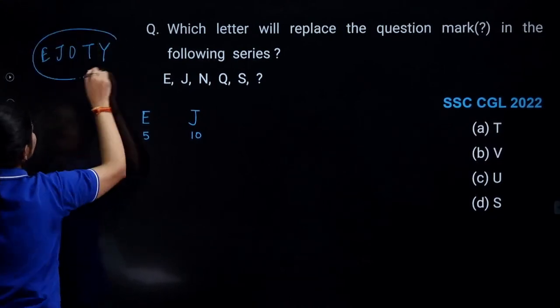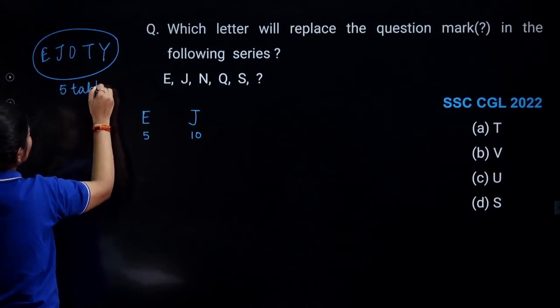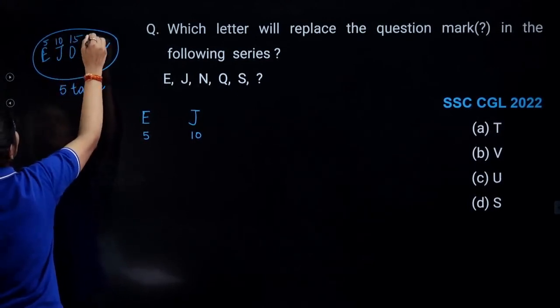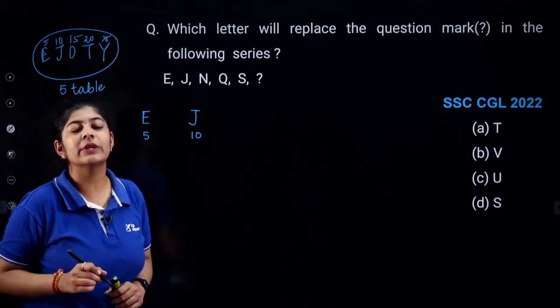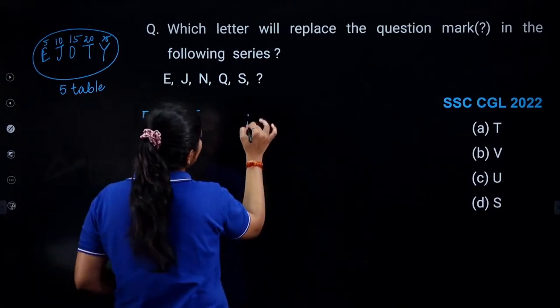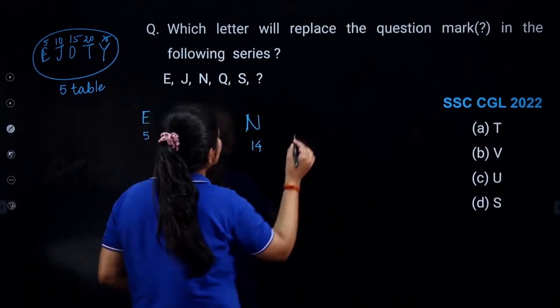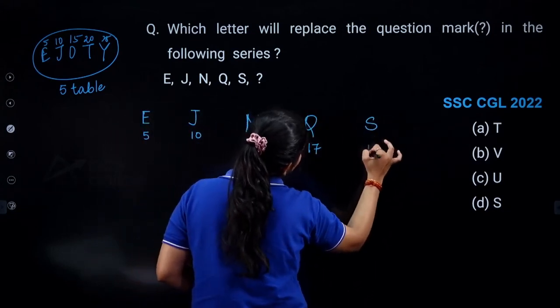Here we use the table of 5: 5, 10, 15, 20, 25. Or you can also remember T20 World Cup. Next we have N, National Highway 14. Q, Queen 17. S, 19.